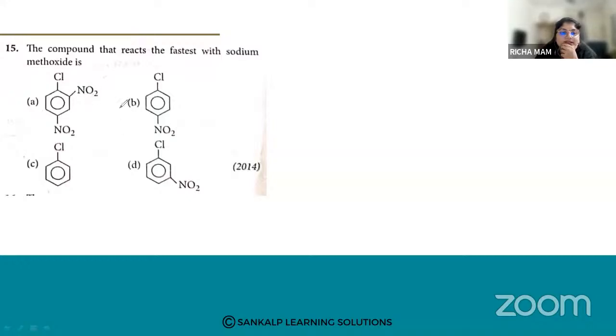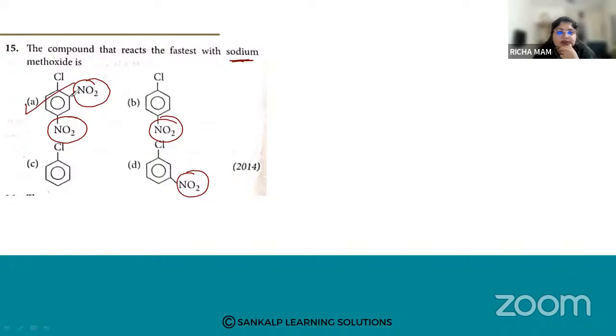So what you can see here, nitro groups are there. Nitro group is an electron withdrawing group. So what is the role of an electron withdrawing group? It will withdraw the electron towards itself, and the electron density will be less, right? So the sodium methoxide, in case of this...